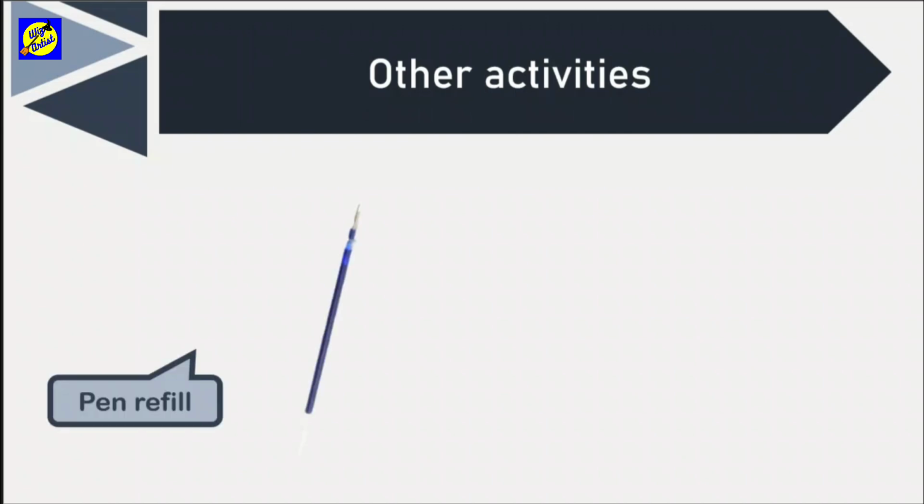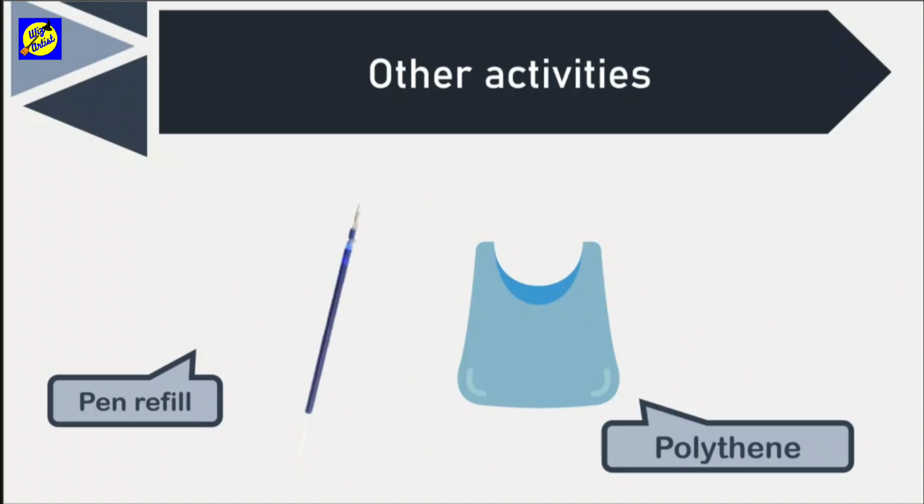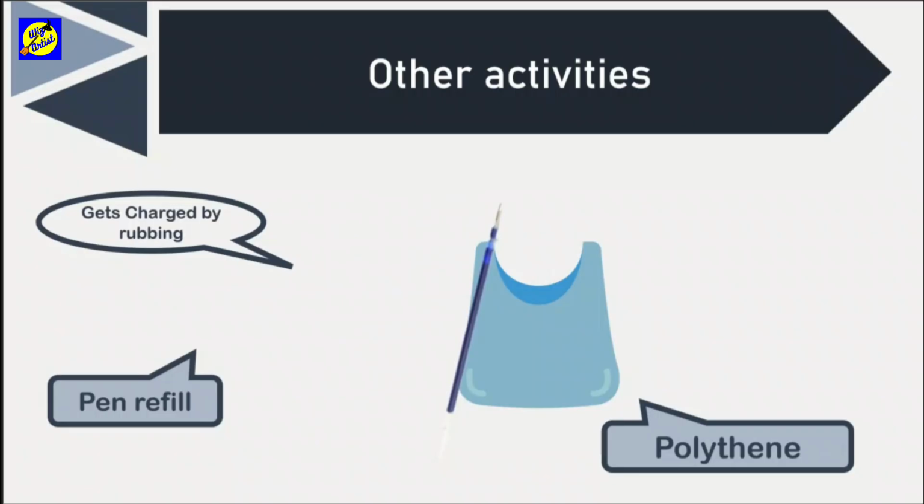Let's have a look at another activity that gives similar results. Let's take a pen refill and a polythene and then rub them against each other. We can say that they get charged by rubbing. This means that these objects are no longer neutral. That is, they now have some electric property from charges that come up on the surface of these objects. Charges can be considered as a property of subatomic particles, that is, particles present in atoms, that gives them electric properties.